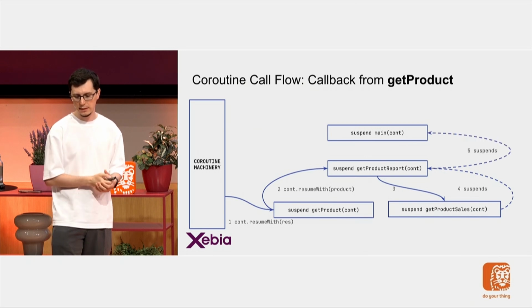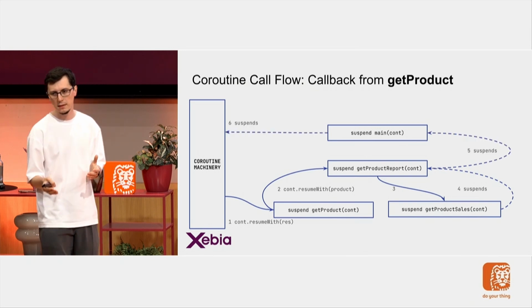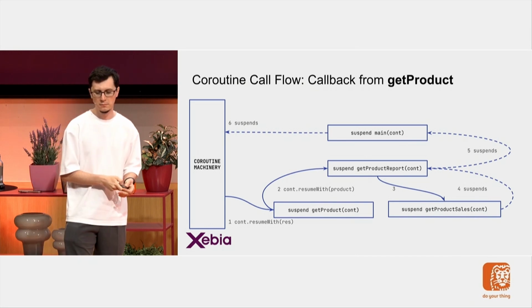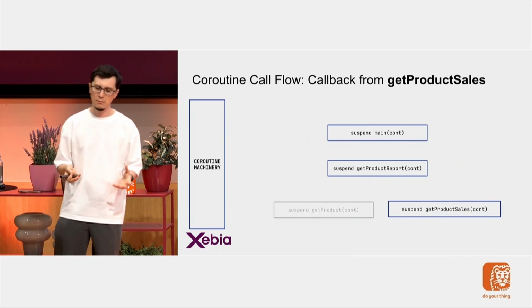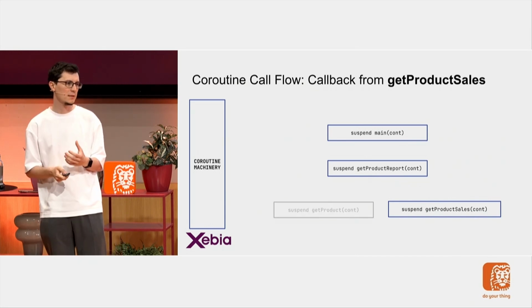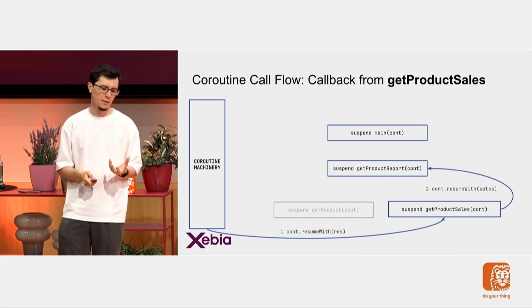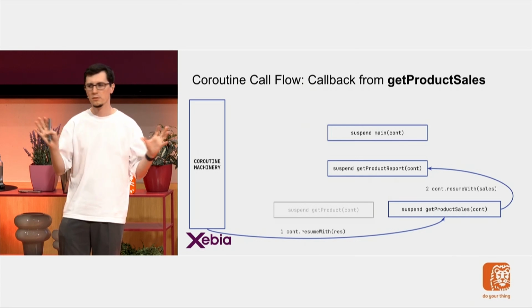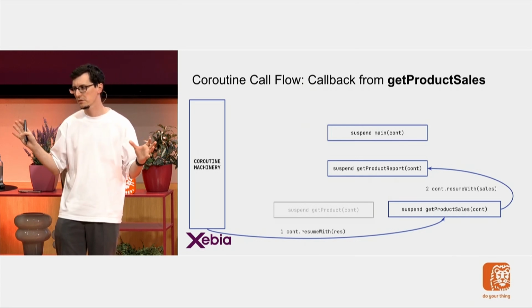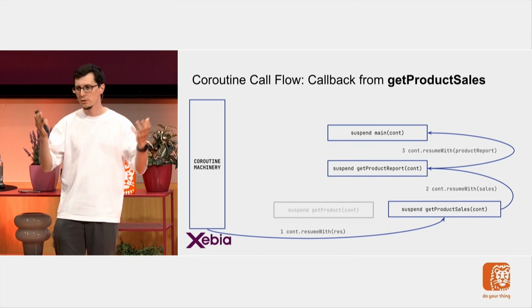And it's propagated all the way up, and the coroutine is suspended a second time. And the third time, when the result from get product sales is ready, it's resumed from the coroutine machinery. Then it resumes back to get product report. Get product report sees that, okay, I'm done. I don't need any other suspend functions. It resumes the main.